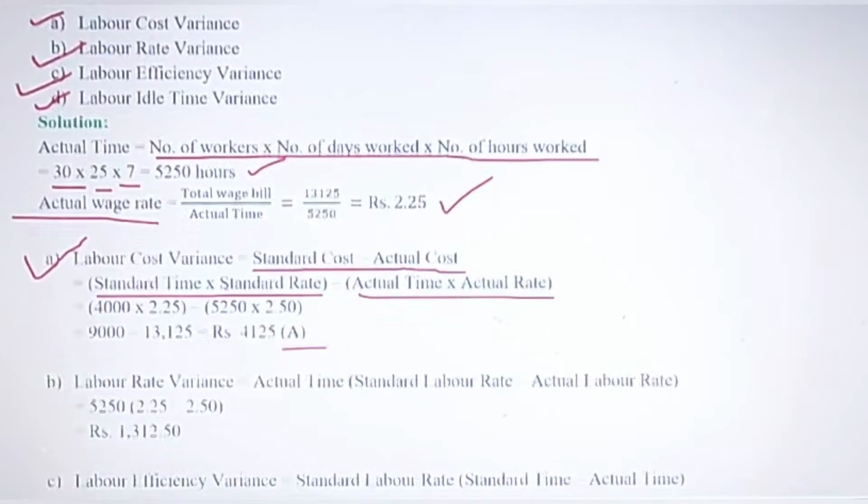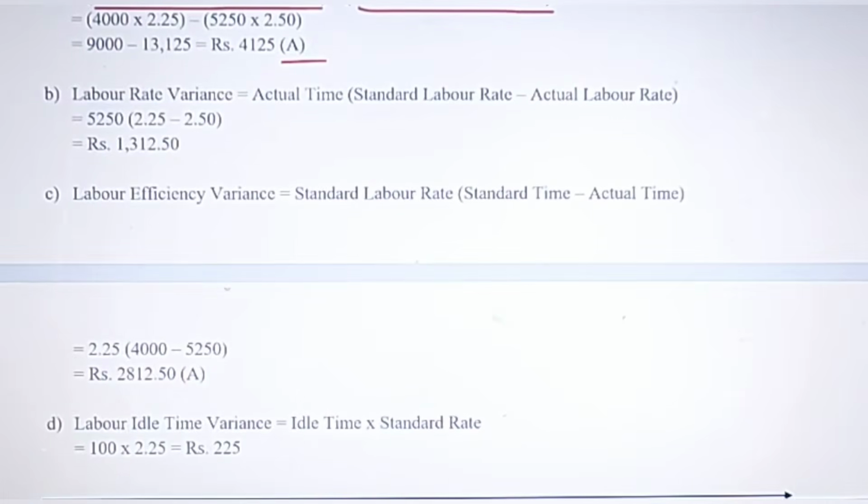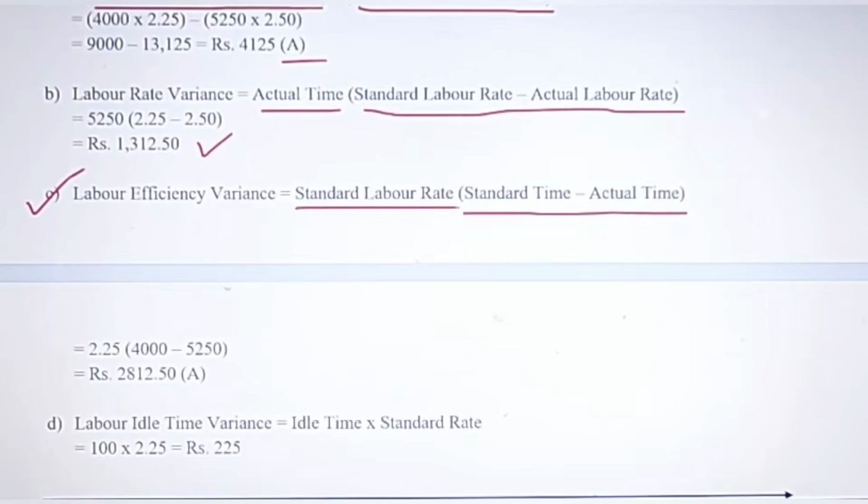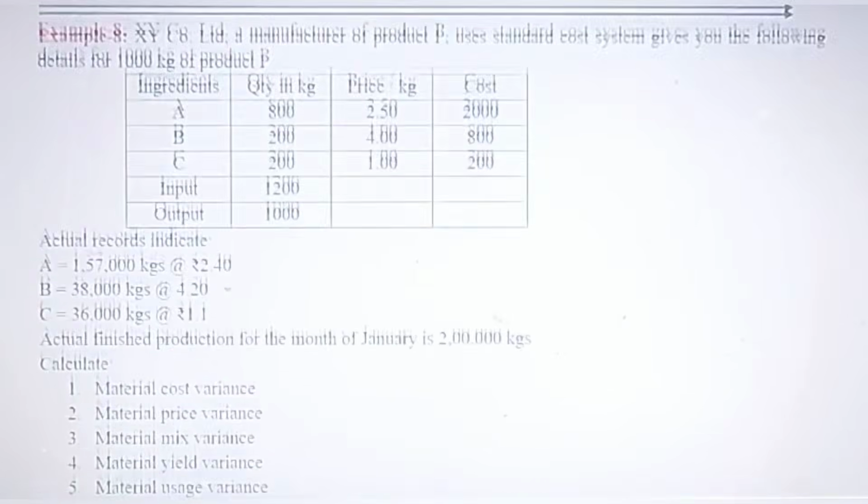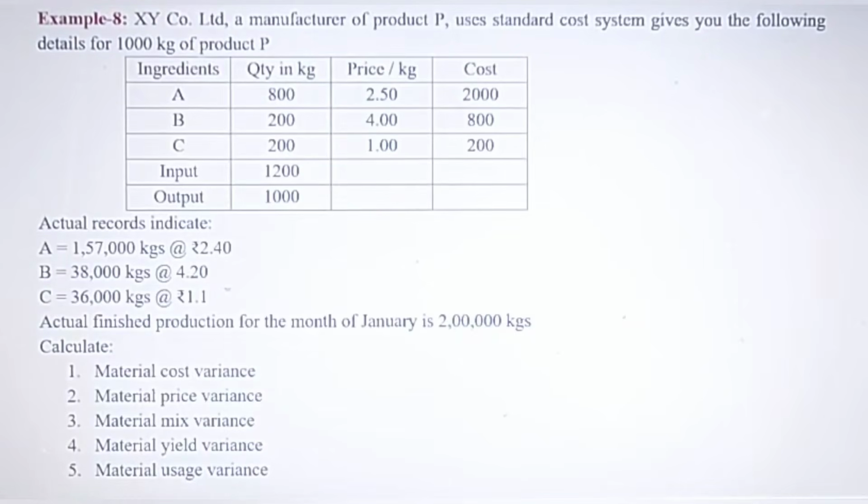To find labor rate variance, same formula, just there it was material, here it is labor: standard labor rate minus actual labor rate multiplied by actual time. So you get this value, which is favorable. To find out efficiency variance, we multiply the difference of standard time and actual time with the standard labor rate, and standard time is already given as 4000 and actual time is 5250. Again here also an adverse situation is arising. So like this, it is a very simple question.